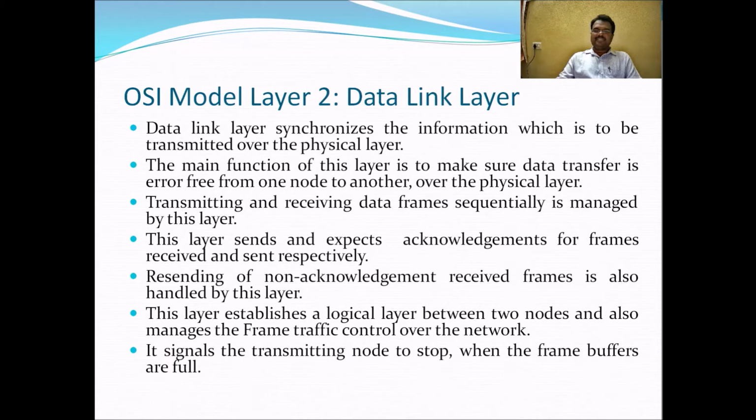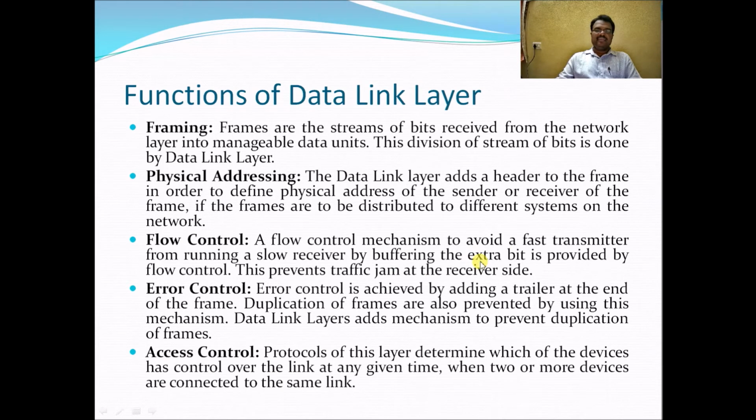Resending of non-acknowledged frames is also handled by this layer. This layer establishes a logical layer between two nodes and also manages the frame traffic control over the network. It signals the transmitting node to stop when frame buffers are full. This is about the data link layer, and now we will see the functions of the data link layer. The functions of the data link layer are framing, physical addressing, flow control, error control, and access control.